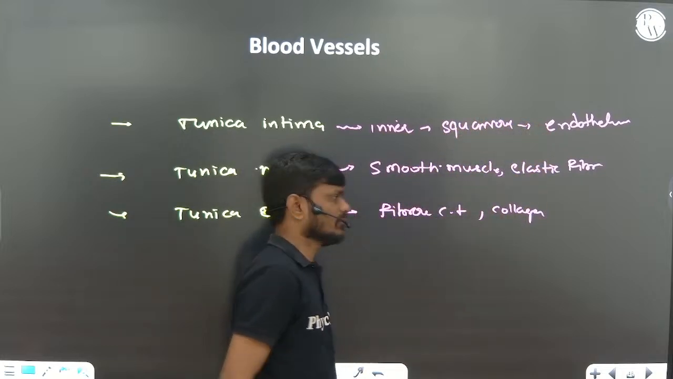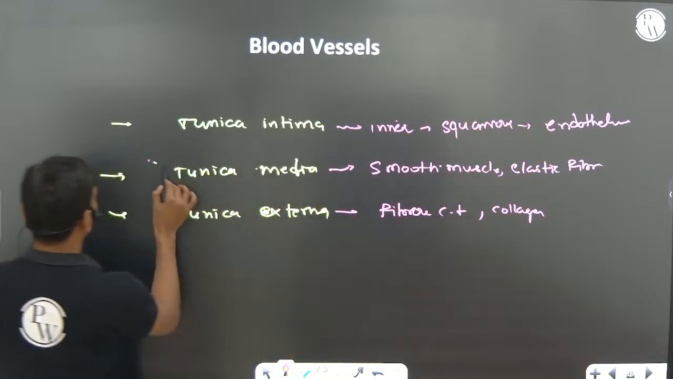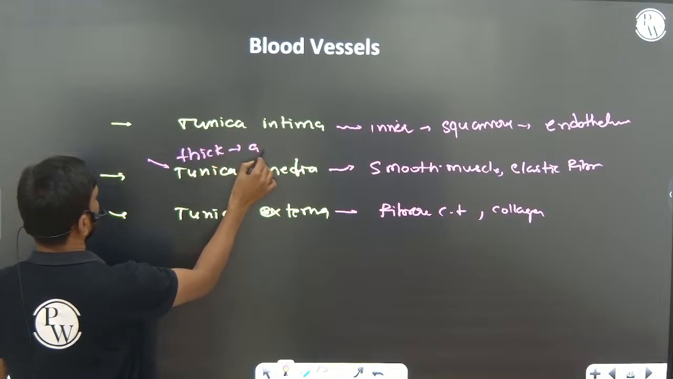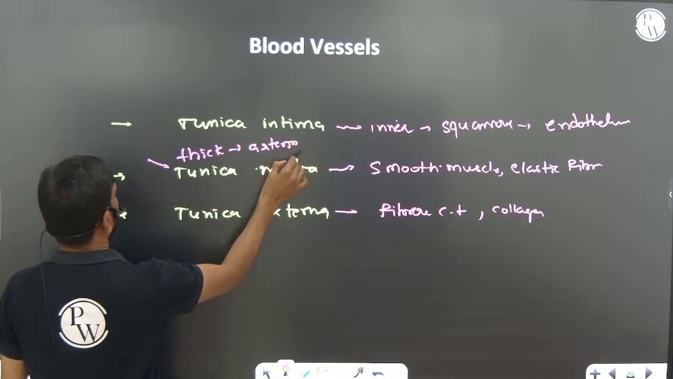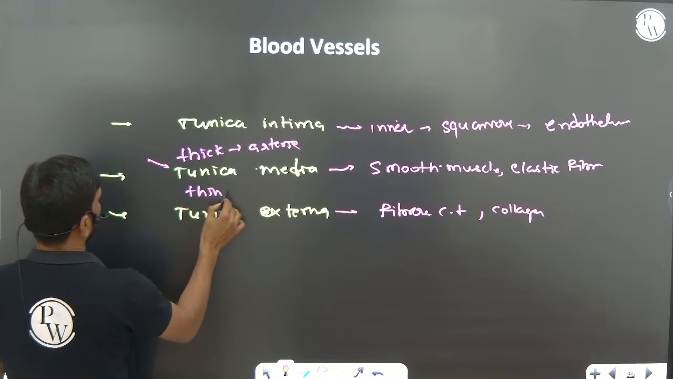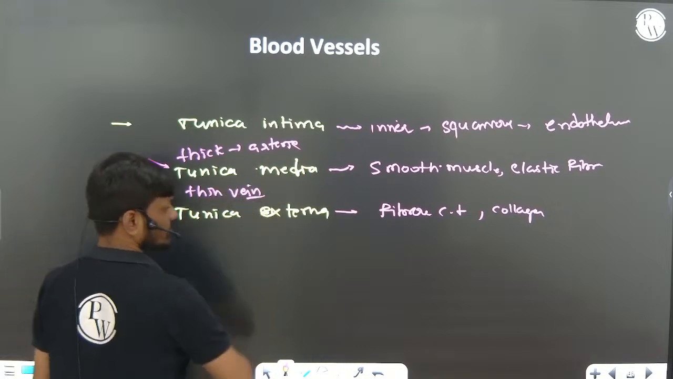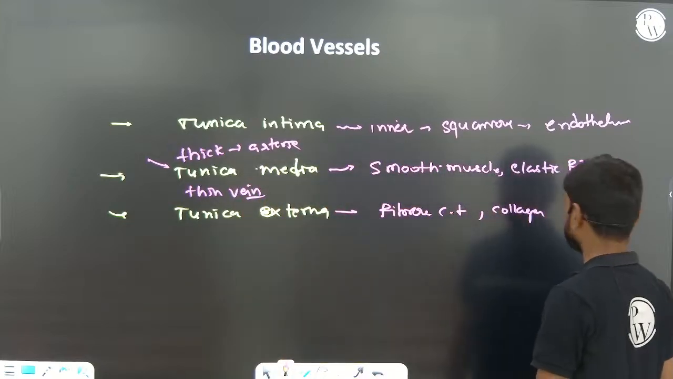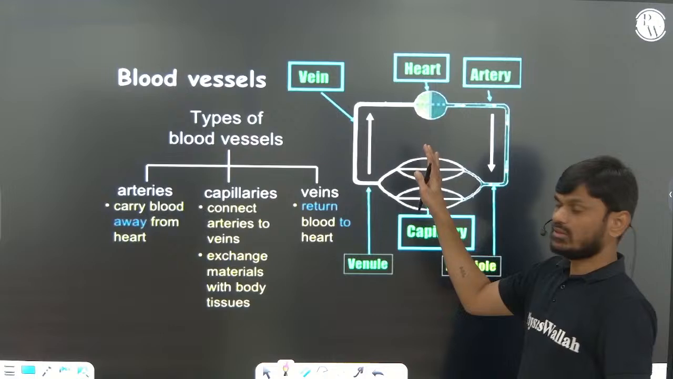that is endothelium. Now here, tunica media is thick in arteries and thin in vein. Thin and thick, very, very important. So these are the blood vessels.